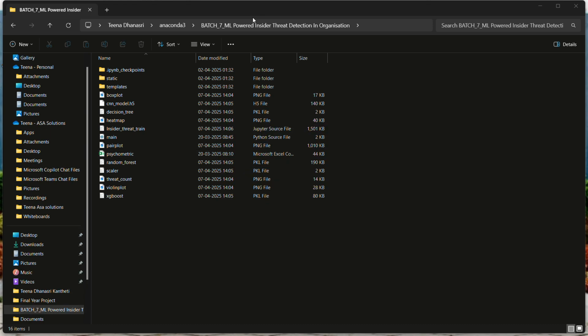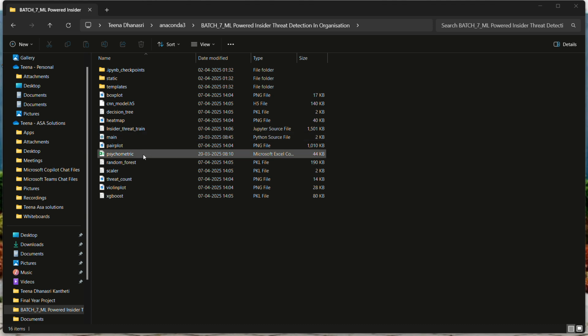Before going to our source code, I will discuss the concepts like static. In this, we are taking input files and next templates. In this, we are taking the screenshots of our websites. And next, inside a thread train. In this way, I am writing our source code in this folder. And next, main. It is used to run the output file.